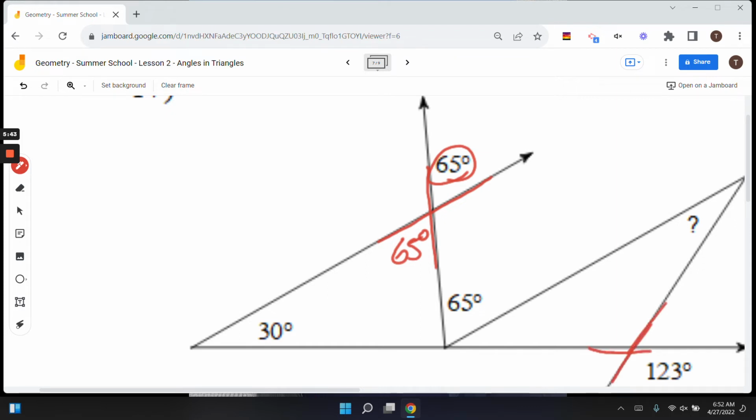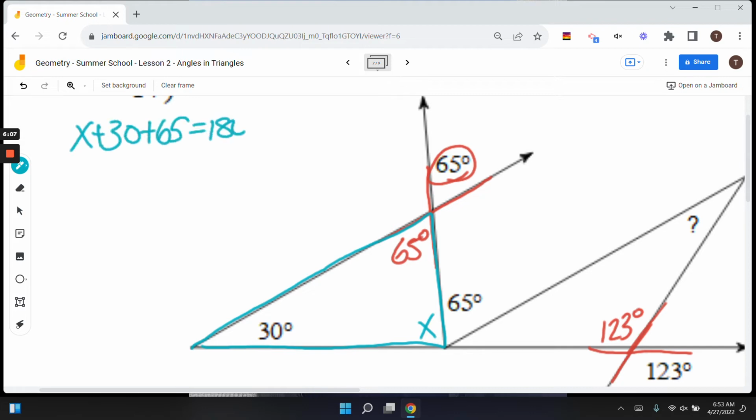Now if I look at this angle and this angle, those three angles all form a line. So if I call this Y, remember a line is 180 degrees. Okay, so I'm going to move this over here. So I know 85 plus 65 plus Y equals 180. 85 plus 65 is 150. If I subtract that from both sides, I get Y equals 30. So now I know that's 30.